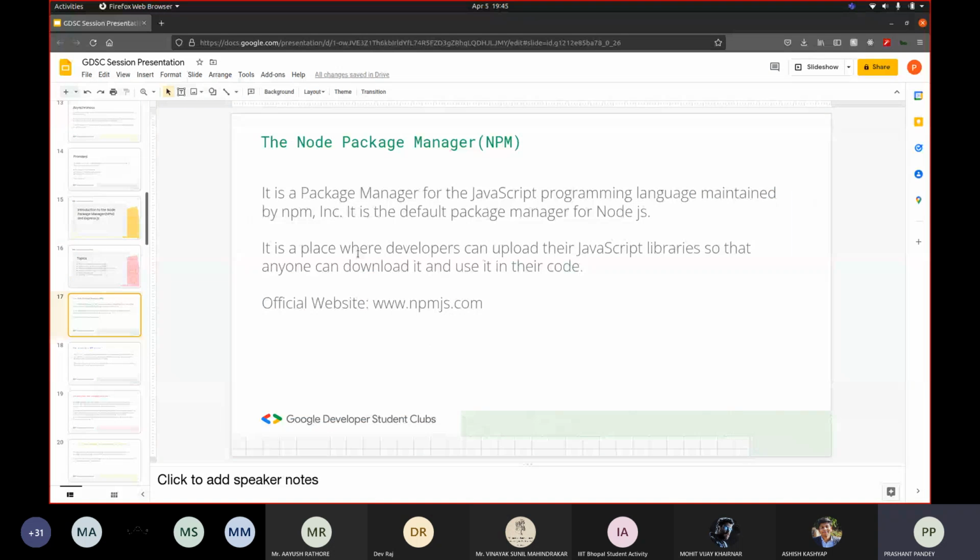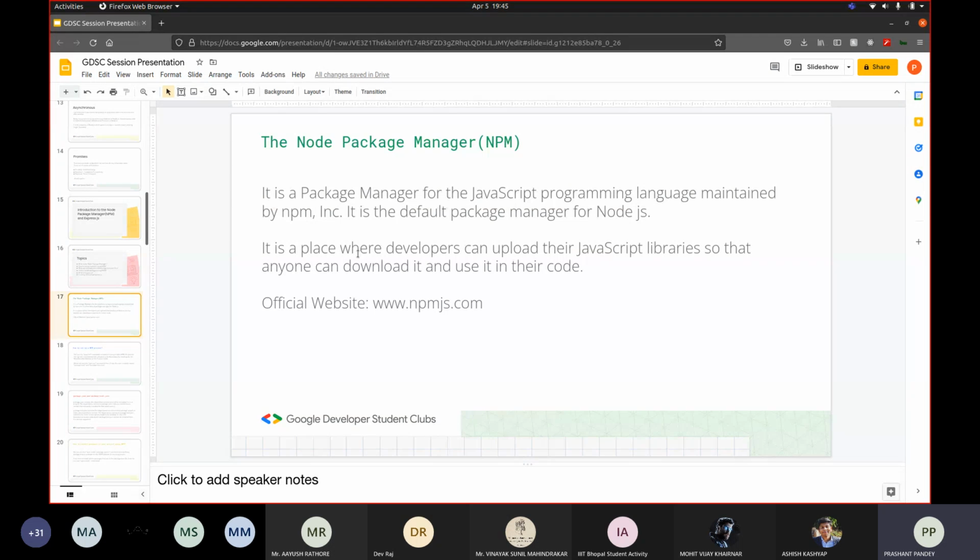The Node.js ecosystem is quite big, and there will be times when you have to write some code, or maybe create a server, or something quite exceptional, and you don't know how to create that. But maybe someone else has done that, and you want to use that code in your project.